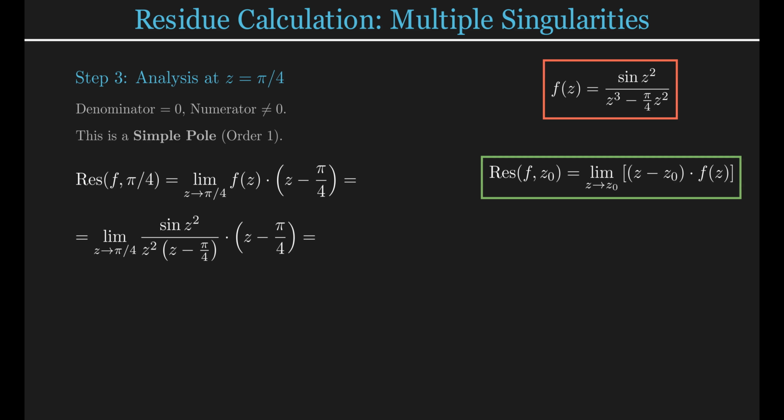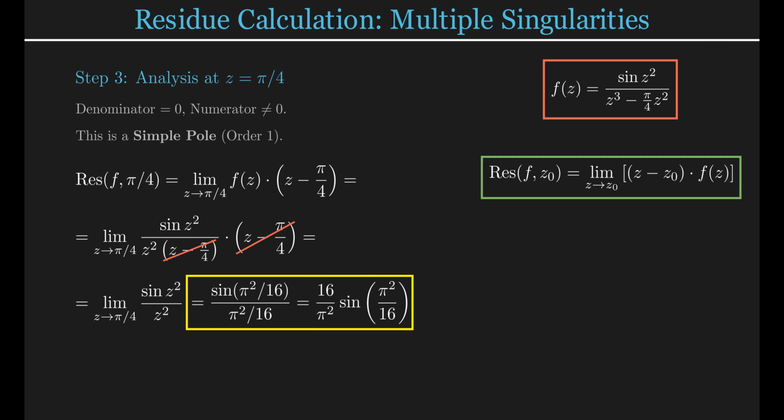The term z minus pi over 4 in the numerator cancels perfectly with the term in the denominator. This simplifies the expression significantly. We are left with the limit of sine of z squared divided by z squared. Finally, substituting pi over 4 into the remaining terms gives us the answer. The result is 16 over pi squared times the sine of pi squared over 16.